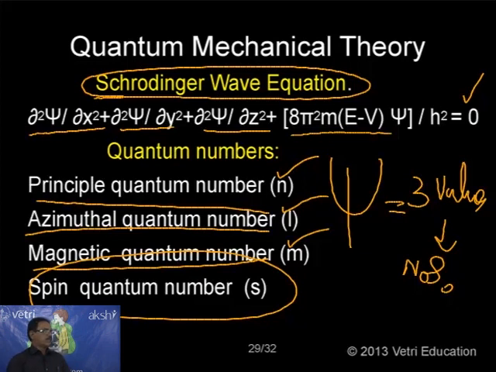I will explain later. So the idea here is that solving this Schrödinger wave equation gives three numbers: the principal quantum number, azimuthal quantum number, and magnetic quantum number. The fourth one, the spin quantum number, is derived from spectroscopy. With the help of these four quantum numbers, we can explain the atomic structure very clearly.